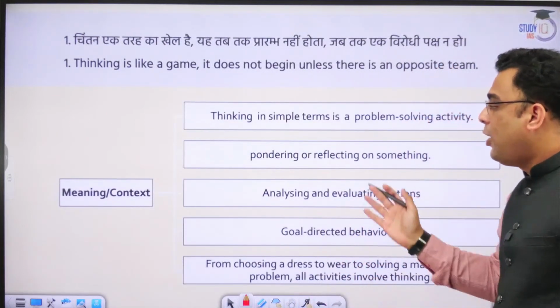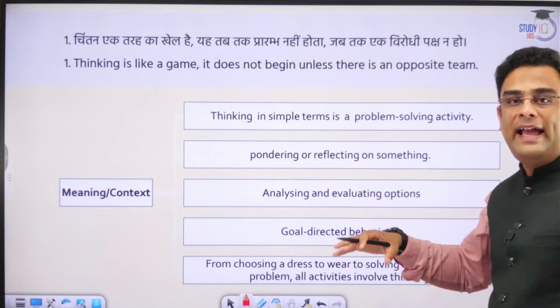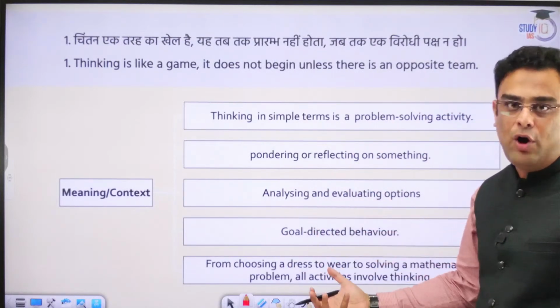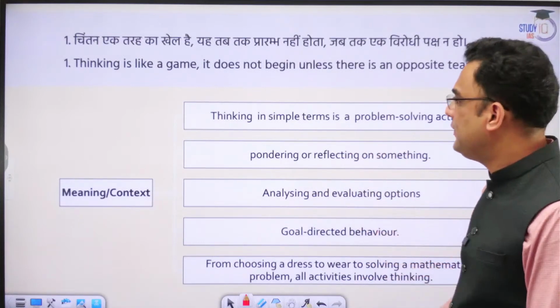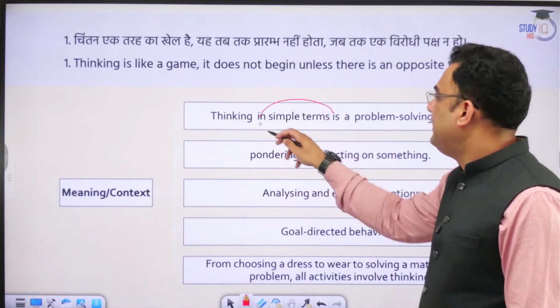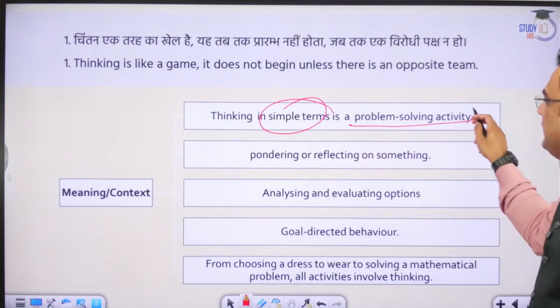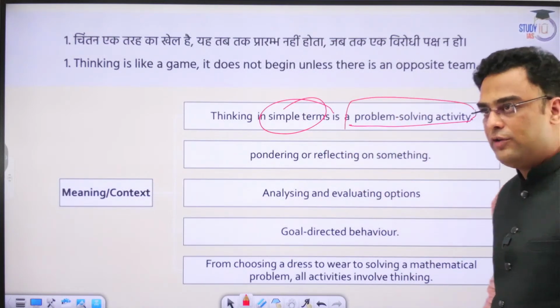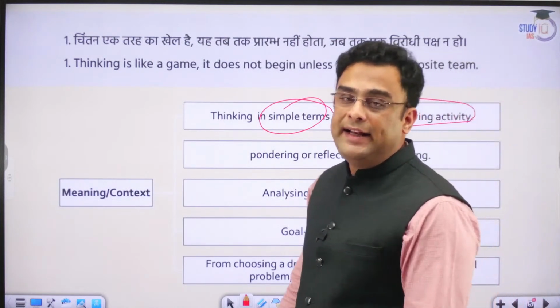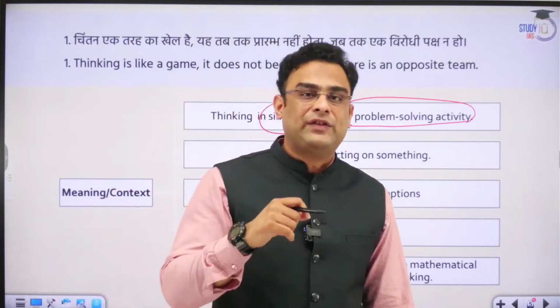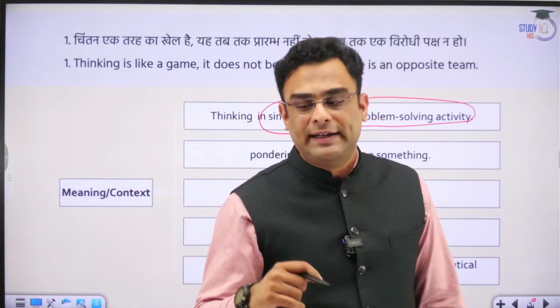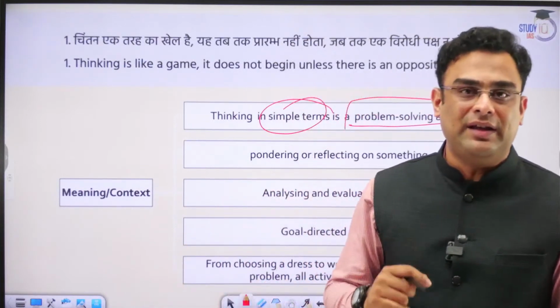All right. Now, after this, we will try to explain the context of the topic before we go into more specific arguments. Thinking in simple terms is basically an activity for problem solving. Introspection to find out what is wrong, what alternate steps and measures must be taken.